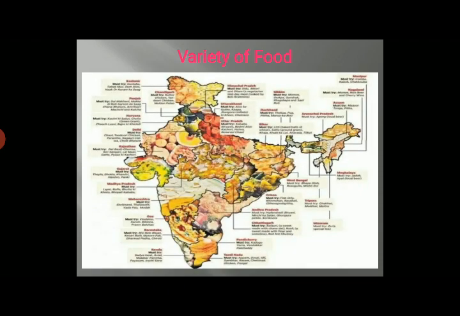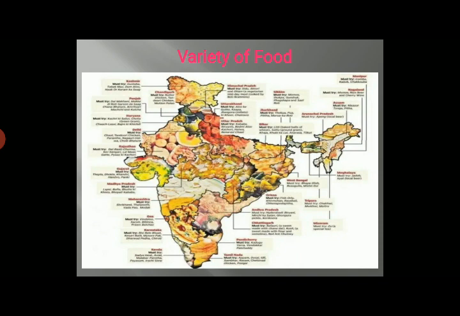This variety of food in India happens because of some different reasons, like climate. In India, climates vary from region to region. In some regions, the climate is very chilly. In some regions, the climate is very hot. Some are coastal regions where the climate is a little different from hilly regions. That's why these food variations occur in India.